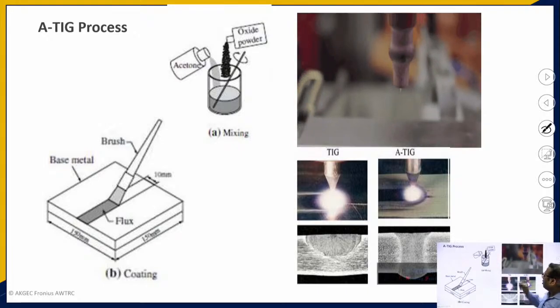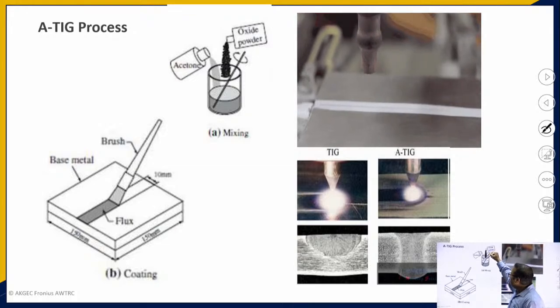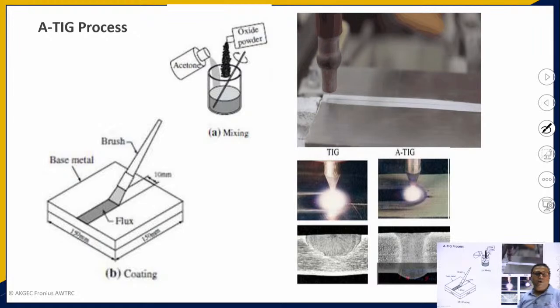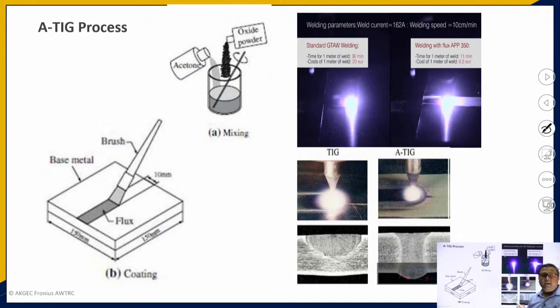This is the A TIG operation. In this, oxide powder and acetone is mixed, and this thick paste is first rubbed over the workpiece which you have to weld, and then with ordinary welding operations you perform welding.